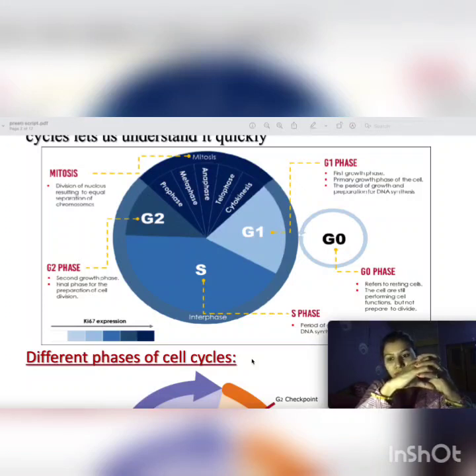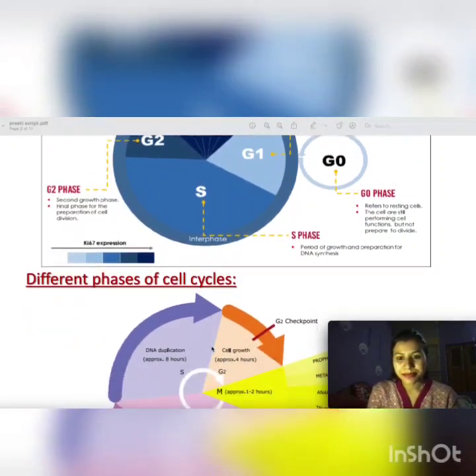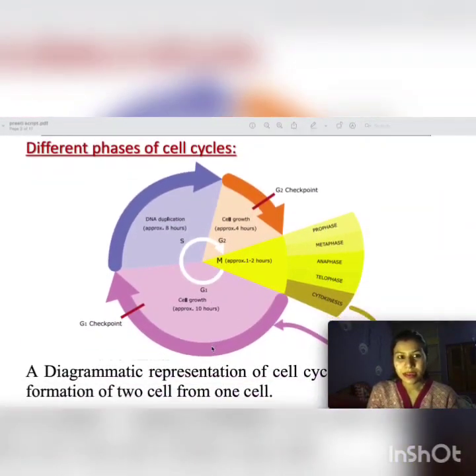And in M phase, what happens? The cell will divide like this. The cell will divide and separate. In mitosis, there are different stages like prophase, metaphase, anaphase, telophase, and cytokinesis. We will see all these stages. These are the different phases of the cell cycle.